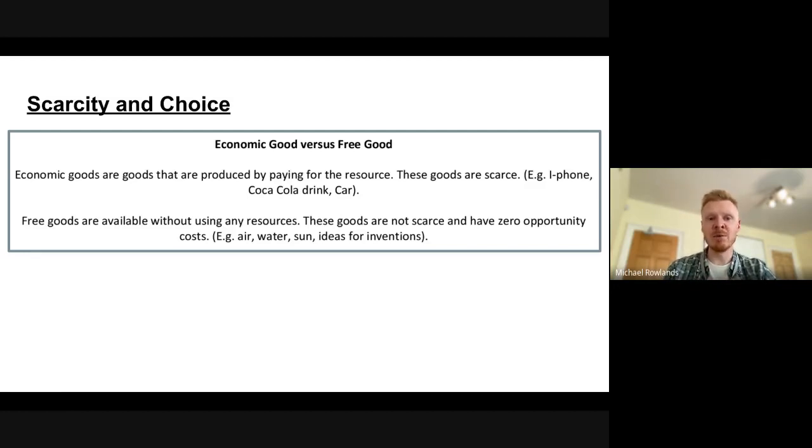Free goods are available without using any resources. These goods are not scarce and therefore have no opportunity cost. And these are things such as air, water, sun, and the ideas for inventions and that sort of thing.